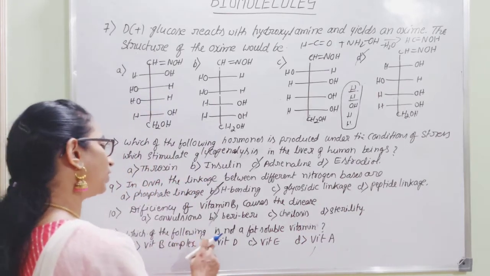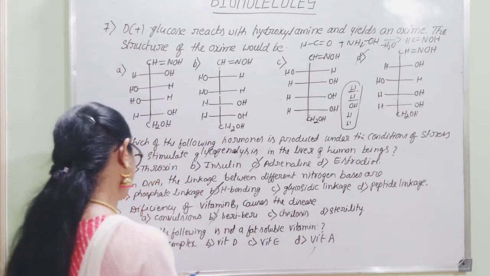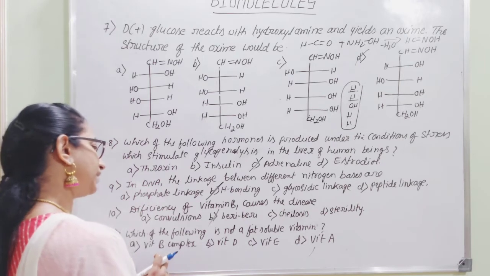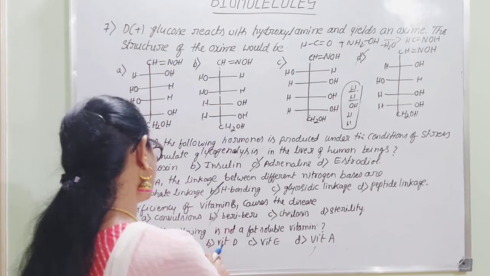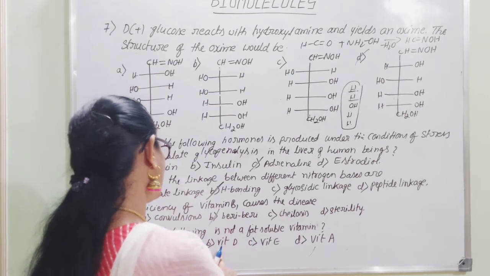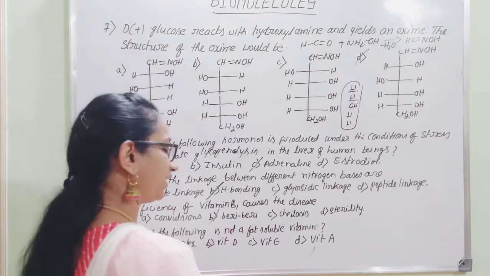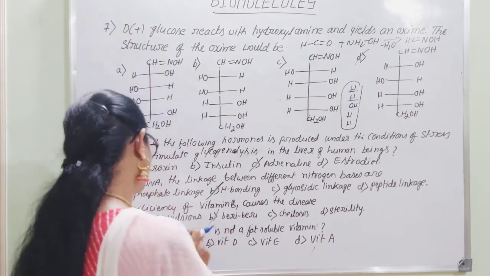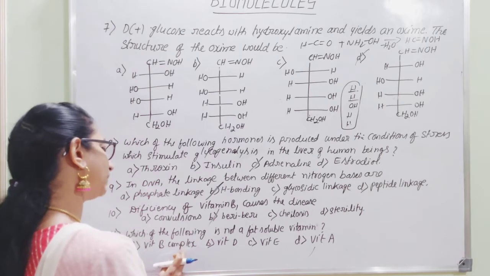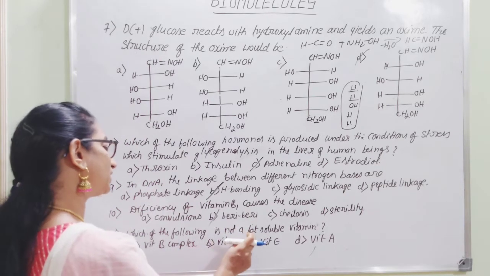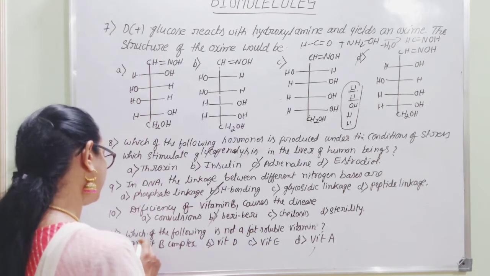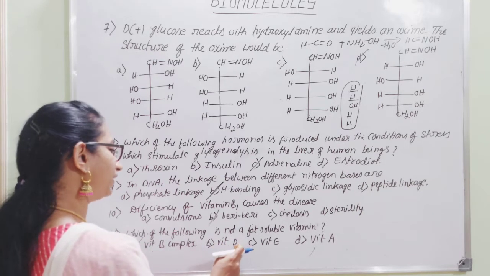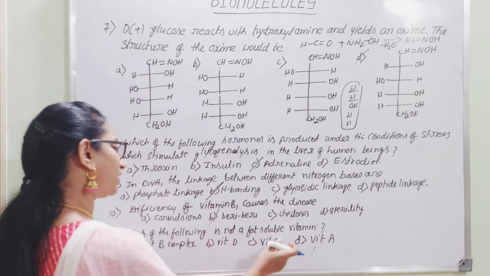Then which of the following is not a fat soluble vitamin? So ADEK, we can consider these A, D, E, K are said to be soluble in fat. They are fat soluble. Which is that vitamin which is not soluble in fat, that is vitamin B. Because the remaining D, E, A vitamins are soluble in fat.